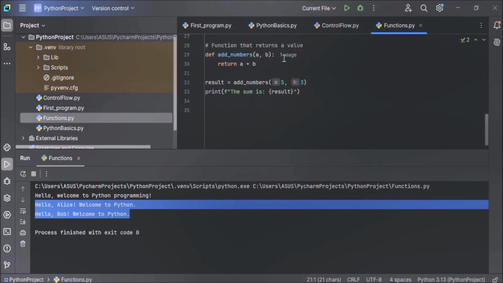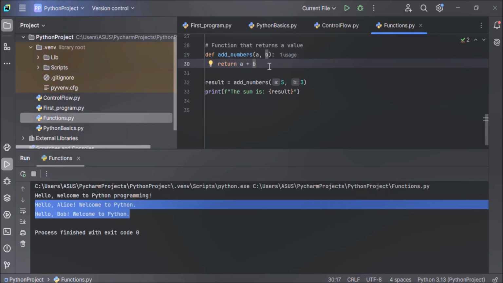How does a function return a value? Let's see with the help of an example. Now in this example, we have used the def keyword to define a function named add_numbers. And this function takes two parameters, A and B. What's the use of these two parameters? These parameters will hold the values provided when this function is called and it returns A plus B. The sum of A and B is returned by this function.